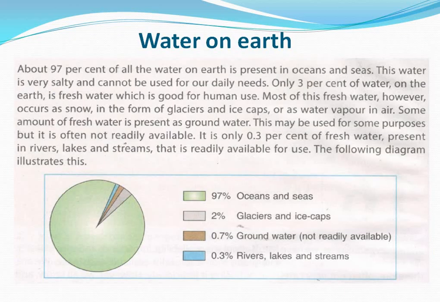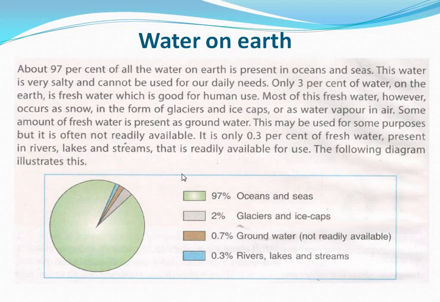Draw this chart in your copy. The heading is water on earth. After writing the heading, draw this chart. You should not write this paragraph.